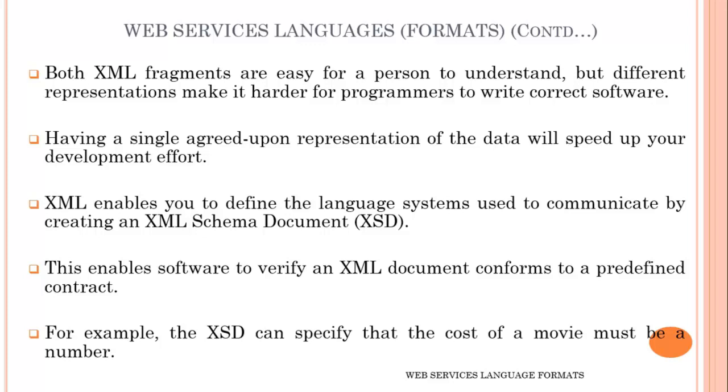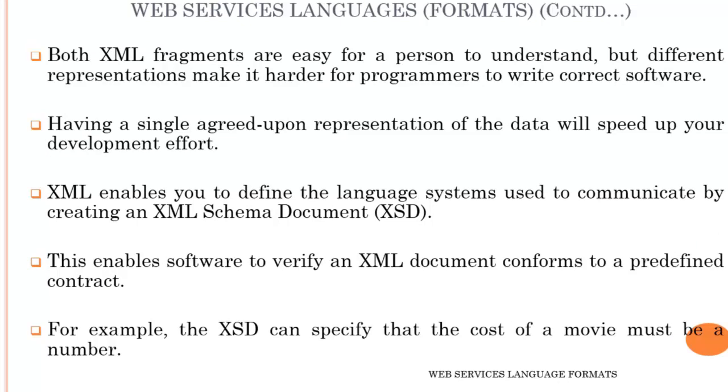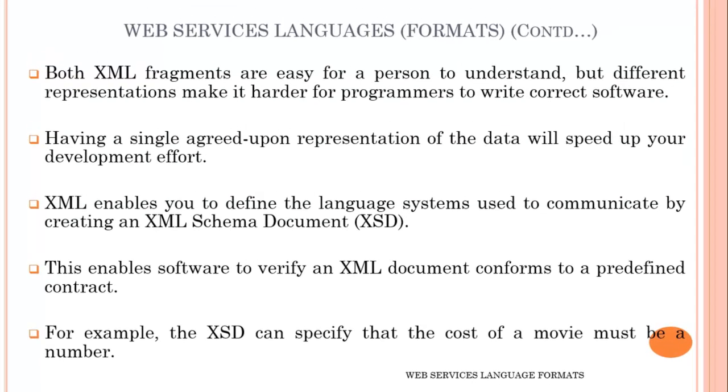XML enables you to define the language system that is used to communicate by creating an XML schema document that is known as XSD. This enables software to verify an XML document that is used to define the contract. For example, the XSD specifies the cost of a movie, that must be a number.